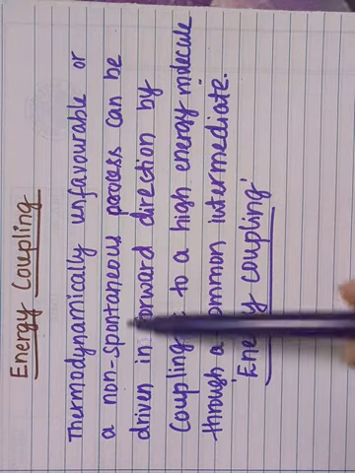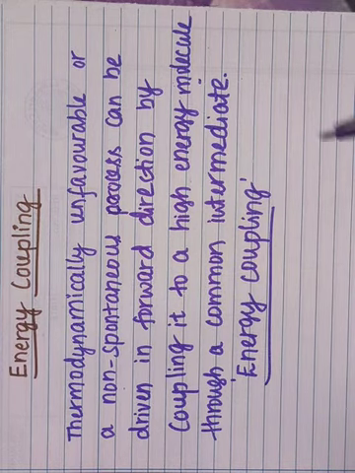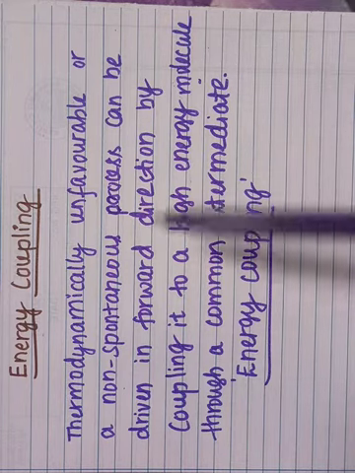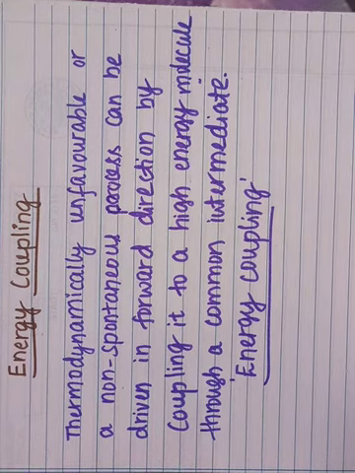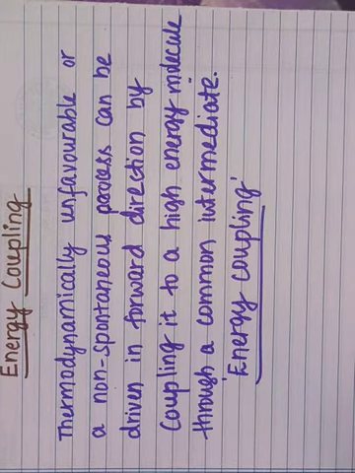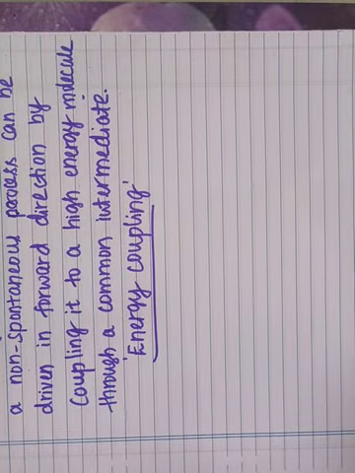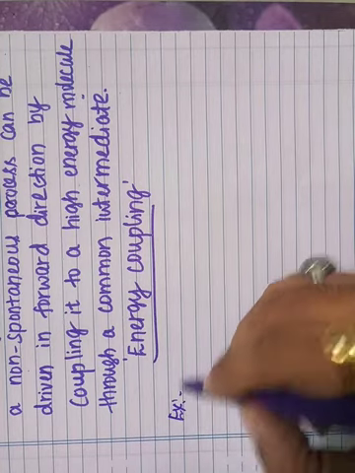That means a non-spontaneous process is made into a spontaneous process by coupling it with a high energy molecule, and both processes contain a common intermediate. Through that common intermediate, the non-spontaneous process is made to proceed in the forward direction. Let us explain this concept by taking an example.